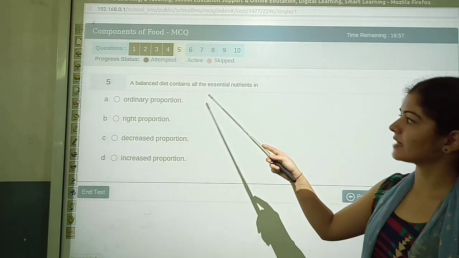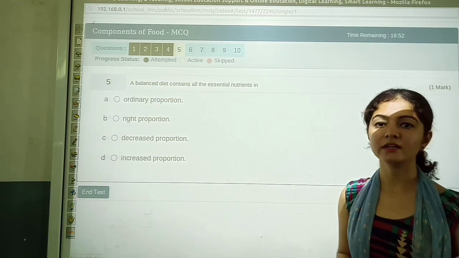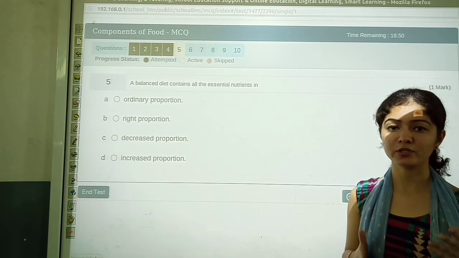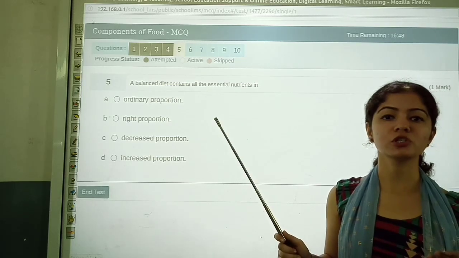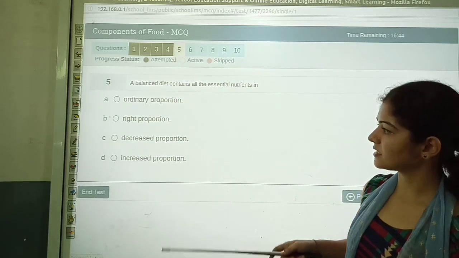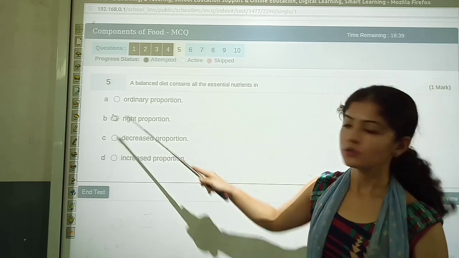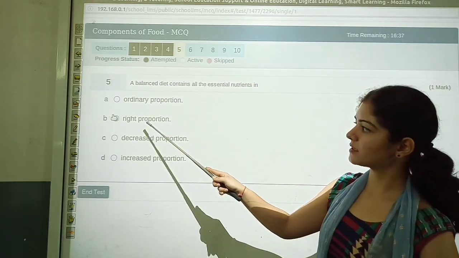Fifth one, a balanced diet contains all the essential nutrients. And you know what a balanced diet is? A diet in which all the nutrients are present. So in what proportion should those nutrients be present? They should be present in the right proportion. Okay, so our correct answer is option B, right proportion.